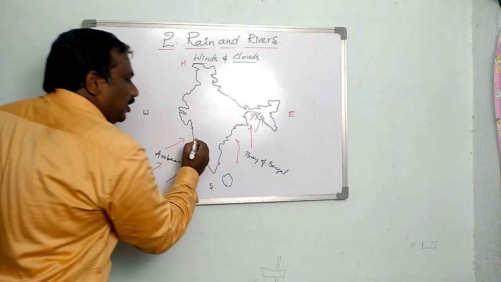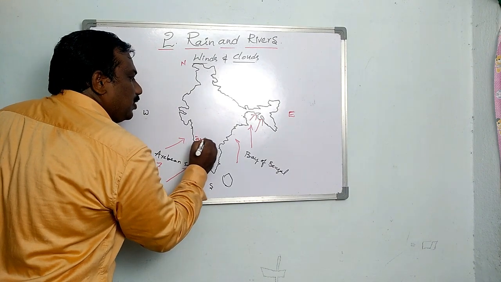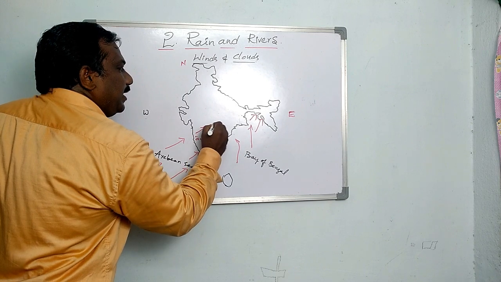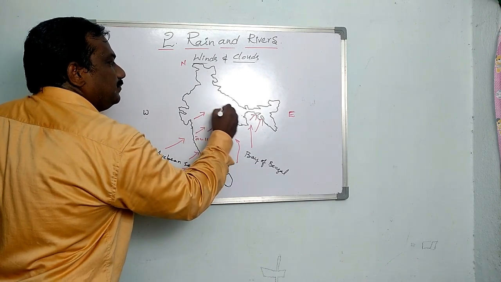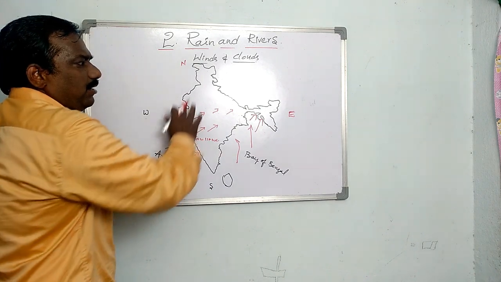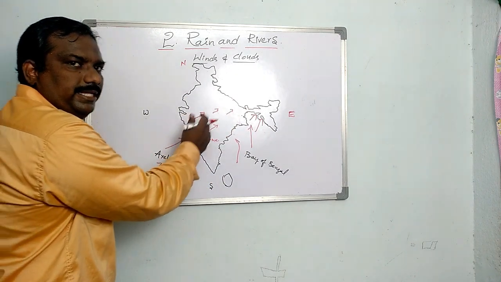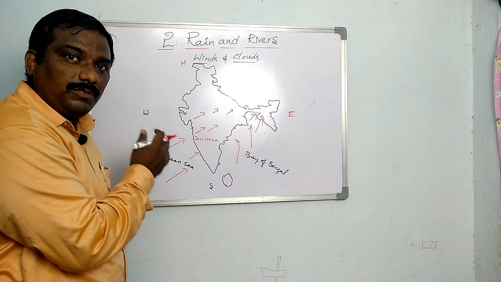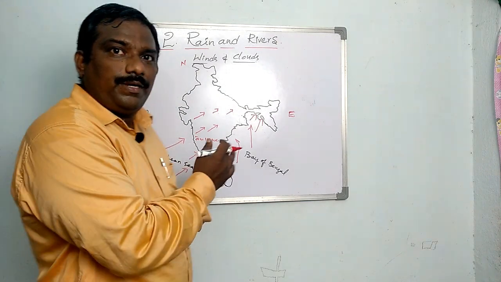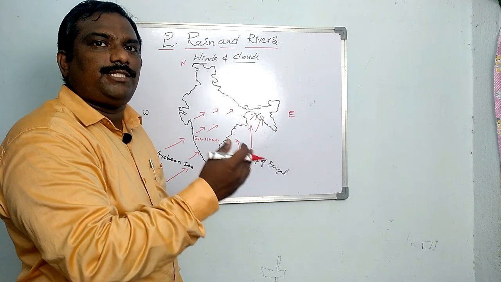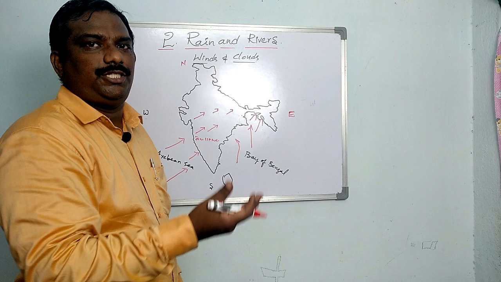In the first week of June, these winds enter India and will cover the entire India by the end of June. Remember children, these winds come from where? Oceans and seas, where much evaporation is taking place.